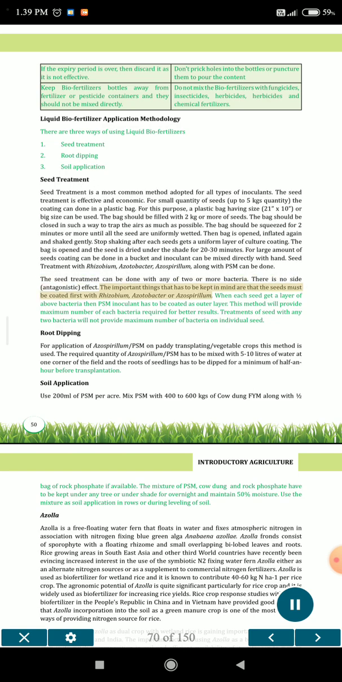The important thing to keep in mind is that the seeds must be coated first with Rhizobium, Azotobacter or Azospirillum. When each seed gets a layer of the above bacteria, then the PSM inoculant has to be coated as the outer layer. This method will provide the maximum number of each bacteria required for better results. Treatment of seed with any 2 bacteria will not provide the maximum number of bacteria on individual seeds.